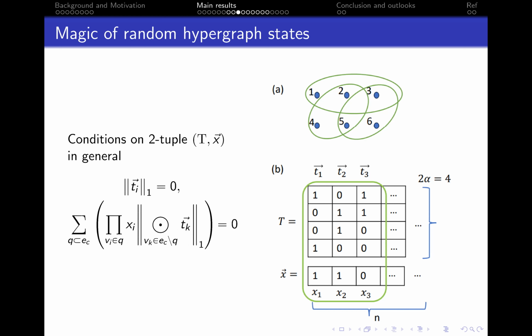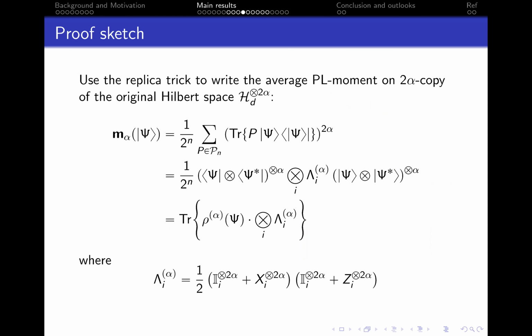For C larger than 3, we should go through all the possible cases, as long as the label of X has no intersection with the label of vector T. Due to the time limit, we skip the proof of it. We use the true alpha replica and some properties of the structure of the hypergraphs here.